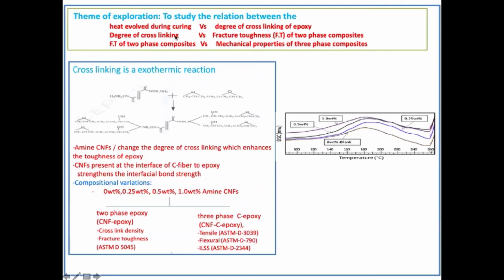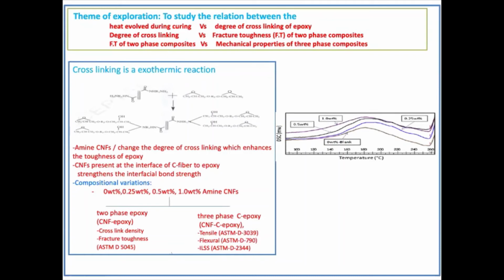If the degree of cross-linking is good, then for a neat resin the fracture toughness value has to be higher. And if this value is good, then if you take it to a three-phase composite, the mechanical property should be good. This was the only idea we had when we proposed the whole PhD topic.